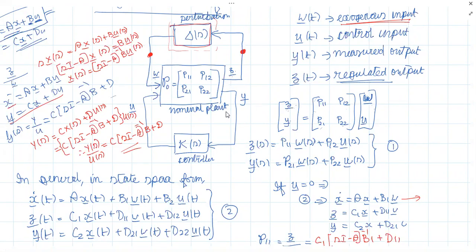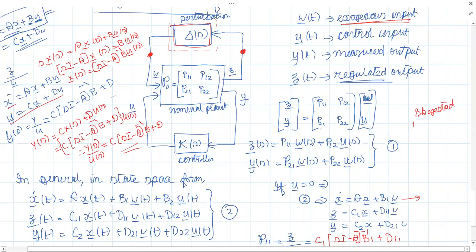Sir, for the basics of MIMO systems, where do I refer? Actually, there is no single book. Maybe you can refer to the book by Skogestad and Postlethwaite.